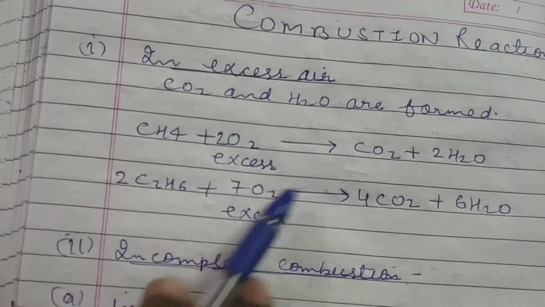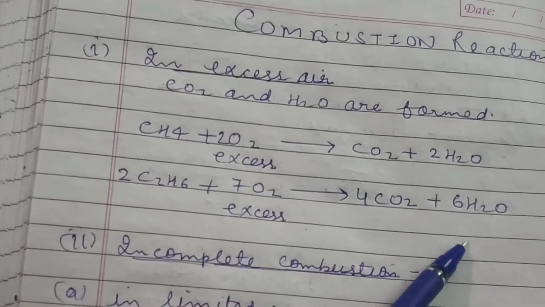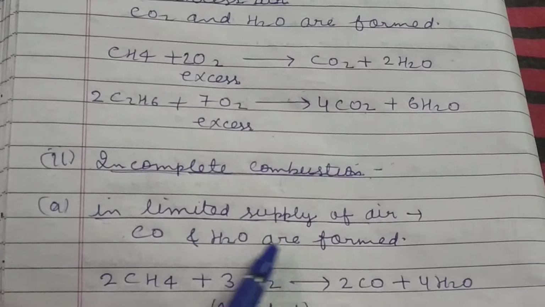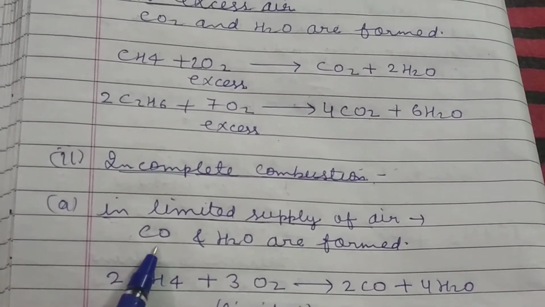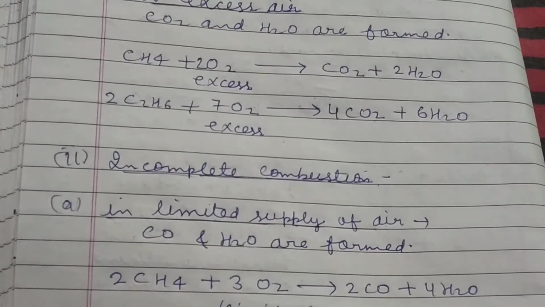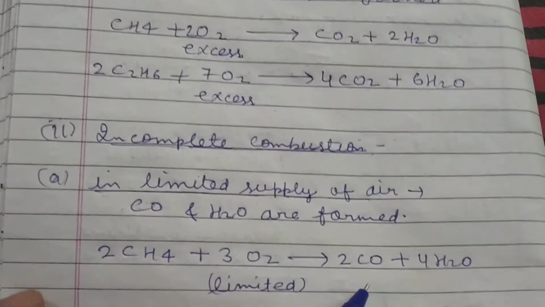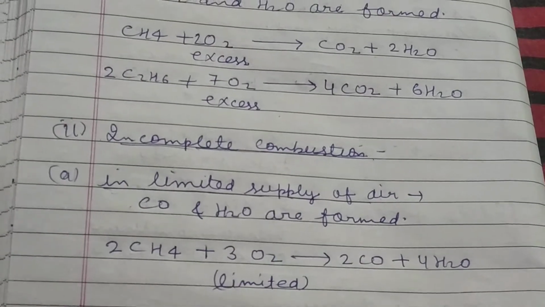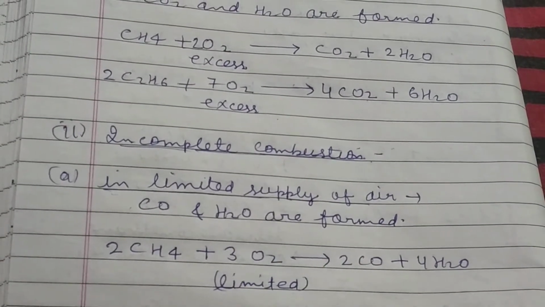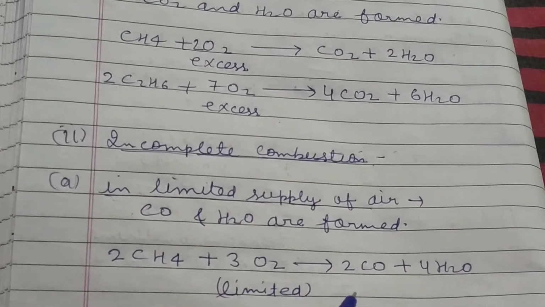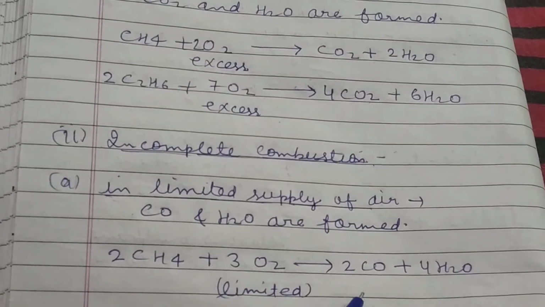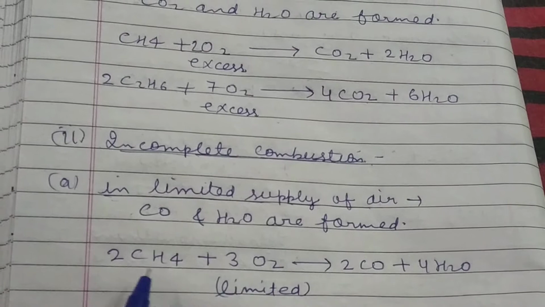In excess air, CO2 and H2O are formed. In limited supply of air, CO and H2O are formed. Oxygen is decreasing. Therefore, in limited supply, carbon monoxide is formed, which is a poisonous gas. And it forms when you burn coal in a closed room. Carbon monoxide can form, which is harmful for our life.